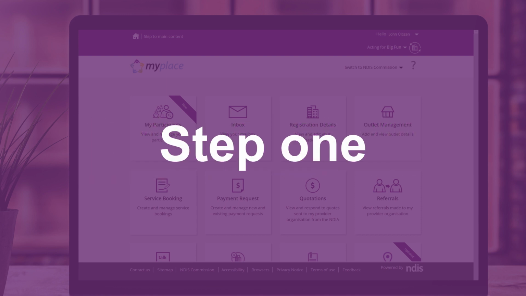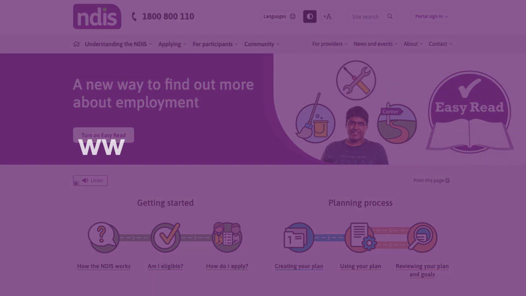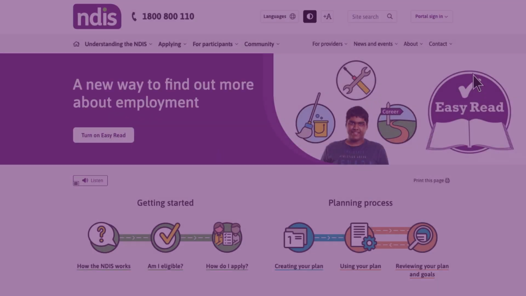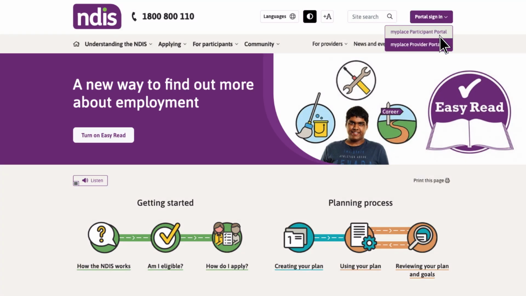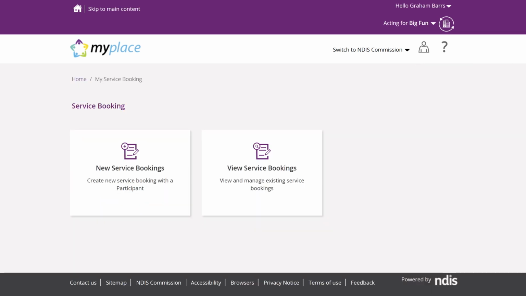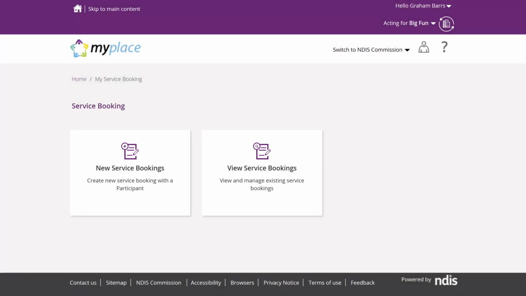Step 1. Log into the MyPlace homepage at www.myplace.ndis.gov.au. Once logged in, select the Service Booking tile on the MyPlace homepage. The Service Booking page displays two options: New Service Bookings and View Service Bookings. Select the View Service Bookings tile.